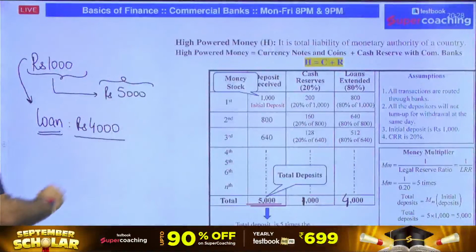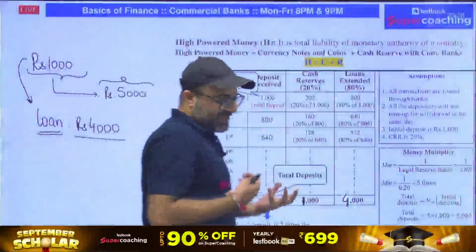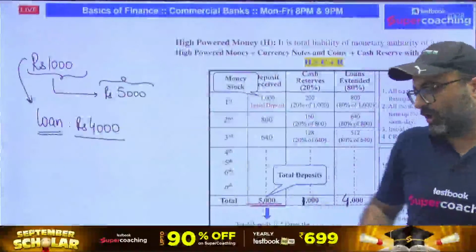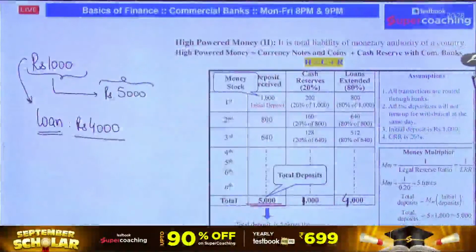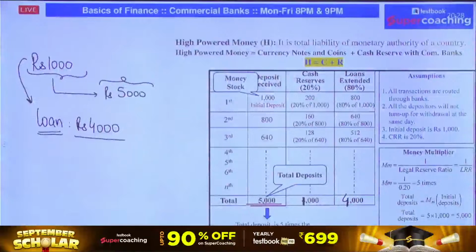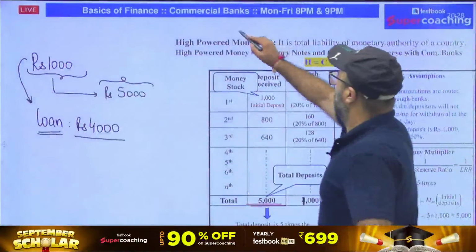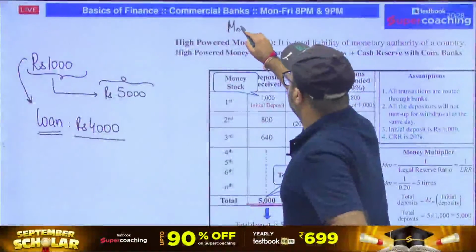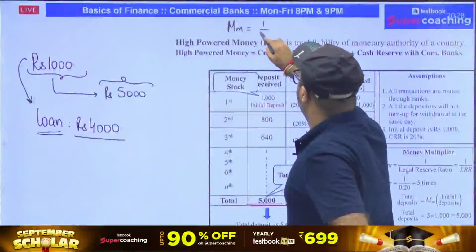And it will depend on what? Sir, it will depend on this ratio. So how does this ratio decide the amount, or I would say the credit which is going to be created? Then my answer would be, we have a term which is known as money multiplier. Money multiplier basically means it is 1 upon liquidity ratio.